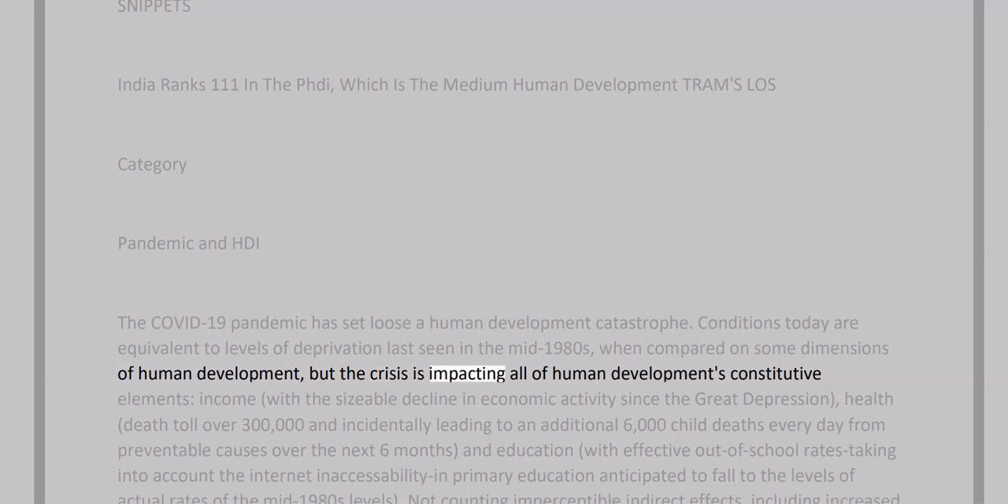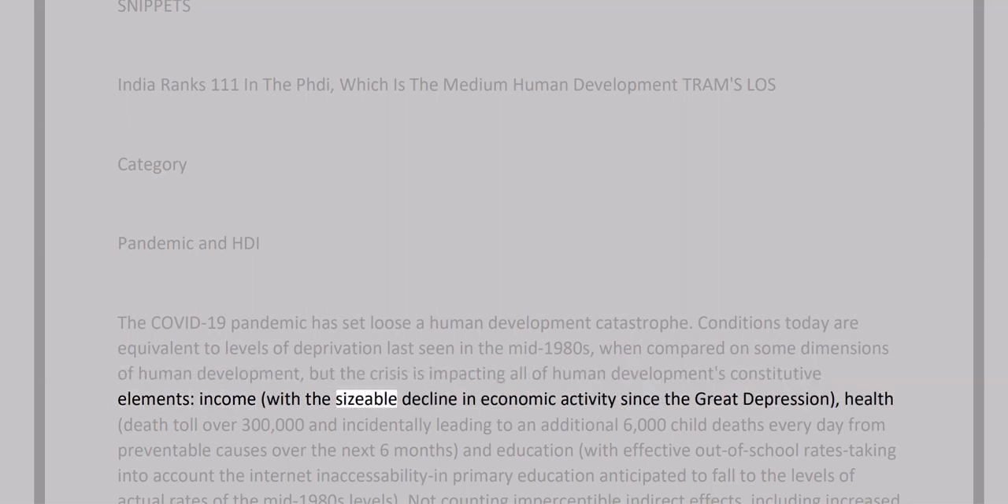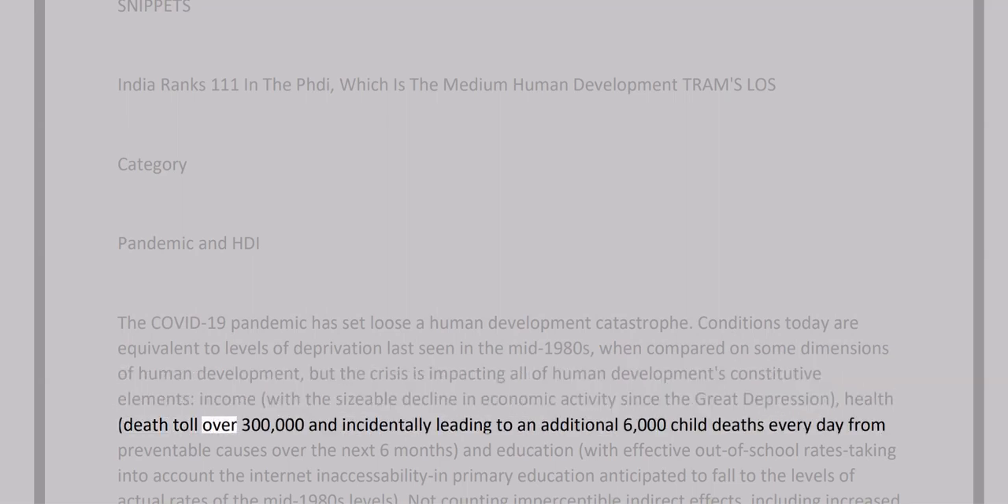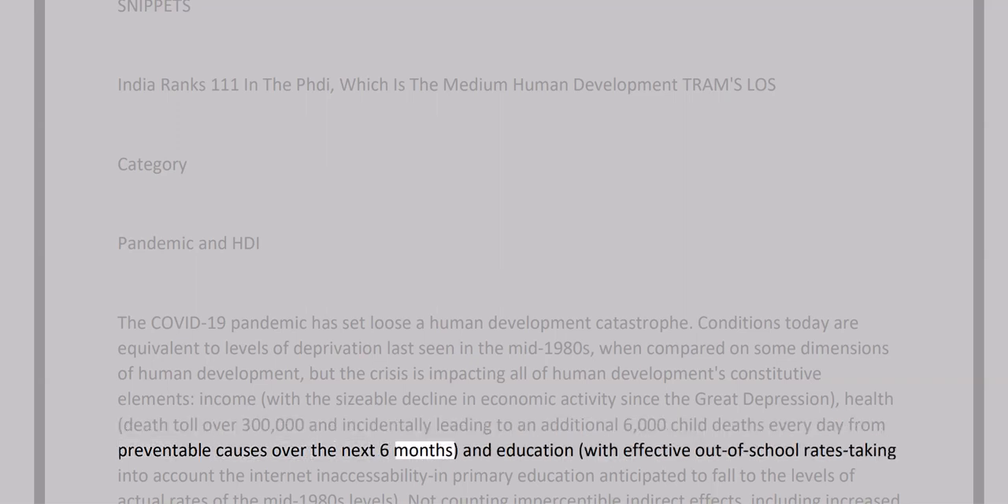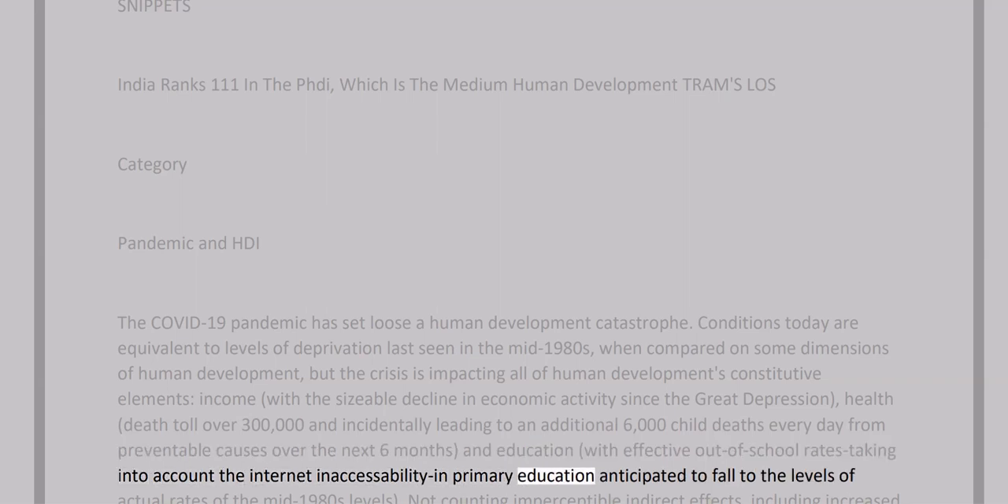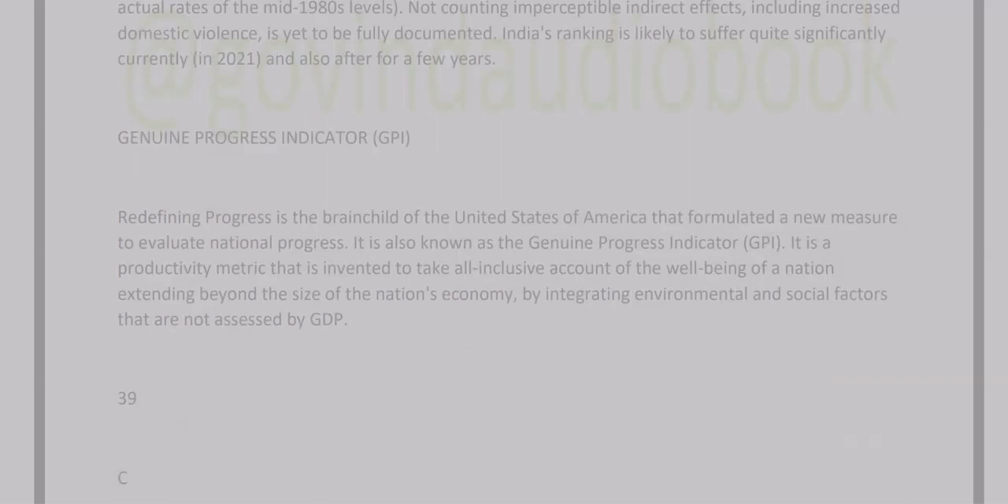The crisis is impacting all of human development's constitutive elements: income, with a sizable decline in economic activity since the Great Depression; health, with a death toll over 300,000 and an additional 6,000 child deaths every day from preventable causes over the next 6 months; and education, with effective out-of-school rates, taking into account internet inaccessibility in primary education, anticipated to fall to the levels of the mid-1980s.